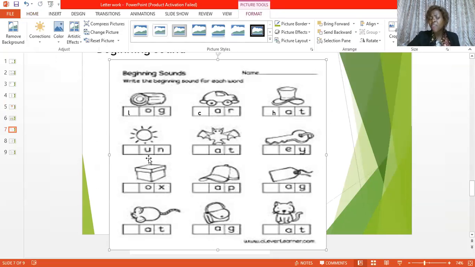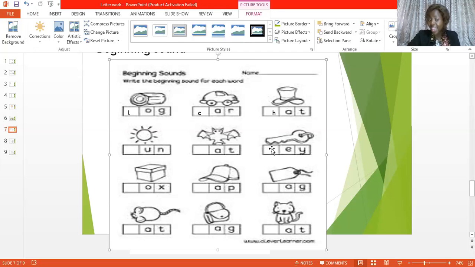So also we have that of sun, we have that of bat, key. When you say sun, the beginning sound, the sound you hear first there is what? So we have letter S here. Then we have sun, an. This is an. Plus the letter S, we have what? Sun. We have bat. Letter B, sound as in bat. We have key. Letter K sound as in key.